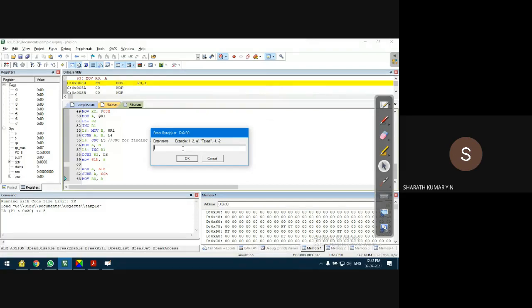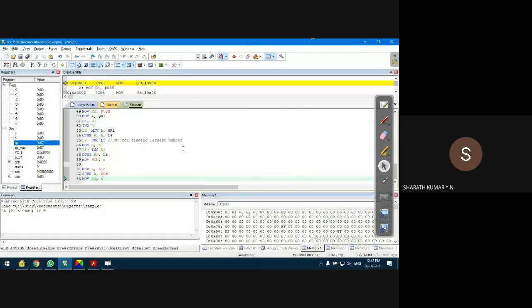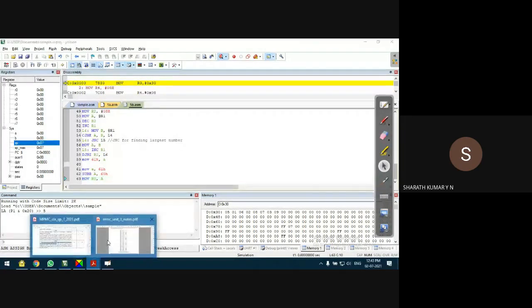I'll give some single numbers, that should be okay. 8 numbers I have to provide. 3, 1, 6, 2, 6, 7. Some numbers may repeat, that's possible. Let me give 9. There are 8 numbers. Okay, fine. What is the second part of the program, guys?